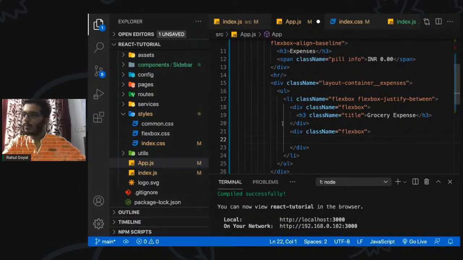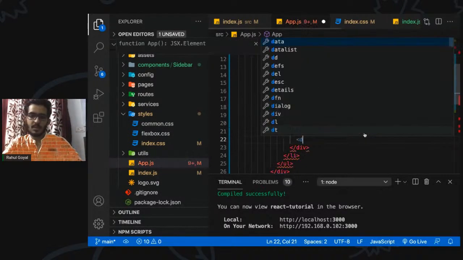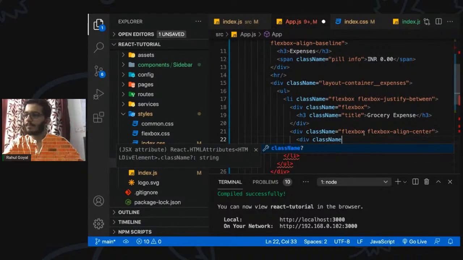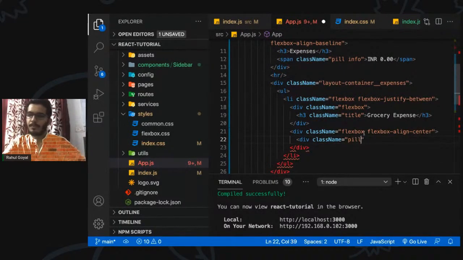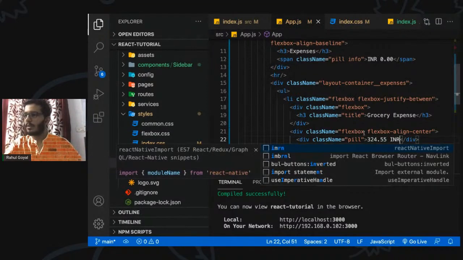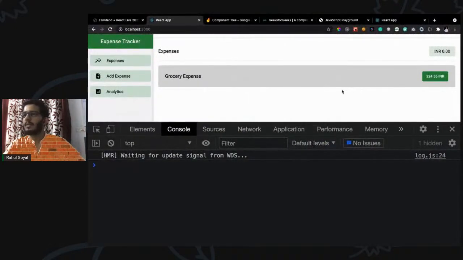So we can define this as flexbox, align center, because we want to align all the items in the center. And we can define the price. Okay, so let's say the grocery item 324 INR. Let's see. Yeah, looking better than before, right?